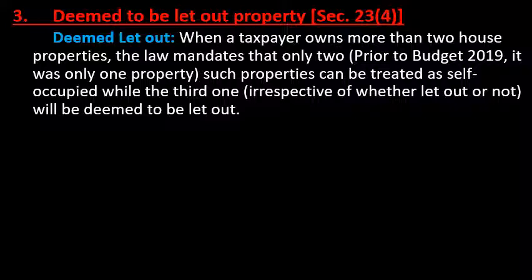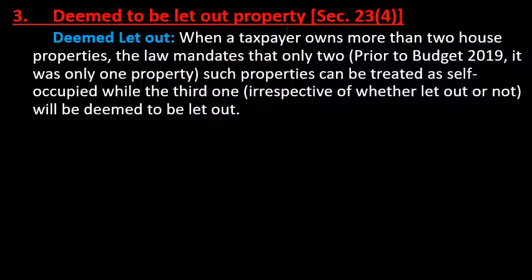I will repeat it again. What is deemed let out? When a taxpayer owns more than two house properties, the law mandates that only two such properties can be treated as self-occupied, while the third one will be deemed to be let out.